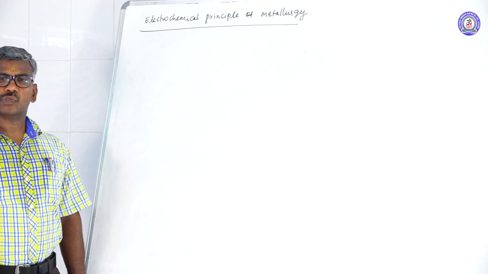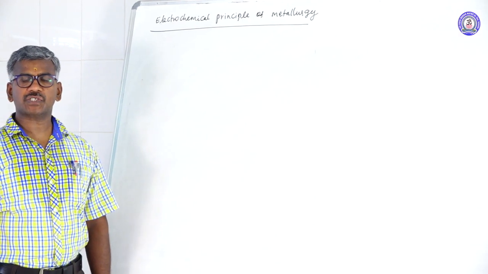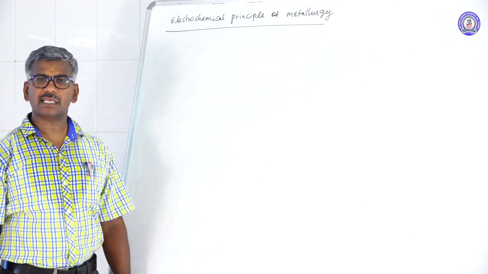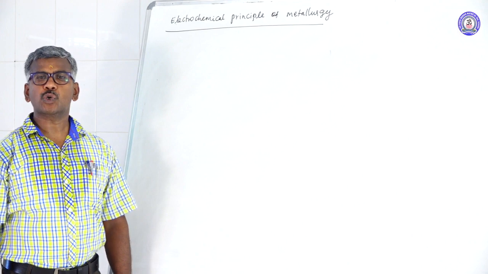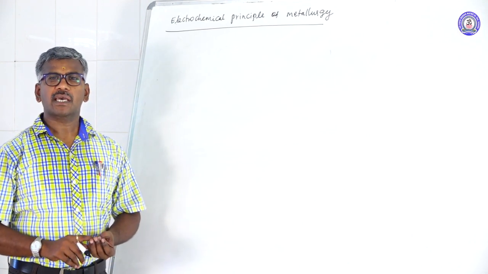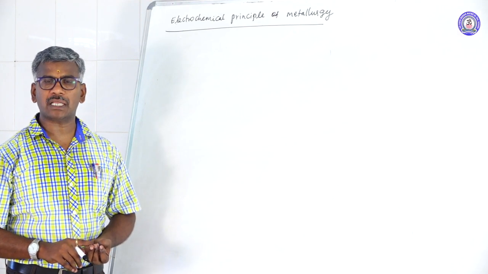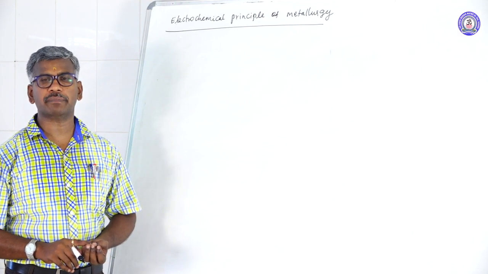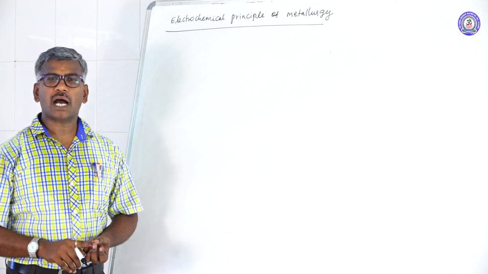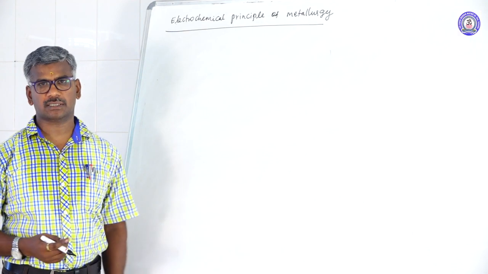What is the main use for this one? This one is used for extraction of metals from their ore by using electrolysis or a suitable reducing agent. There are two conditions. Condition number one: selecting the suitable reducing agent for the particular metallic oxide in thermodynamic metallurgy. Point number two: selecting the optimum temperature at which reduction can occur.